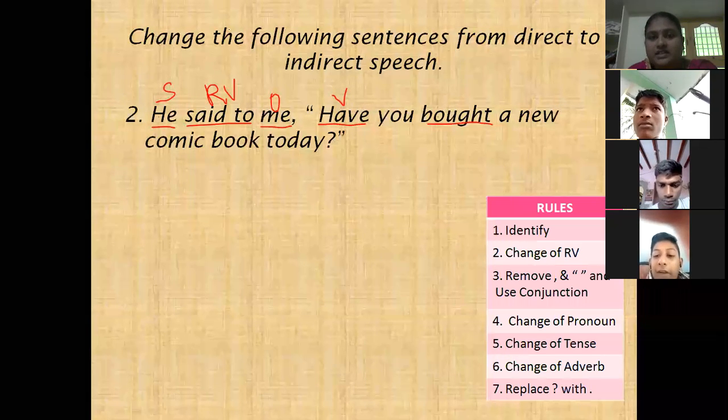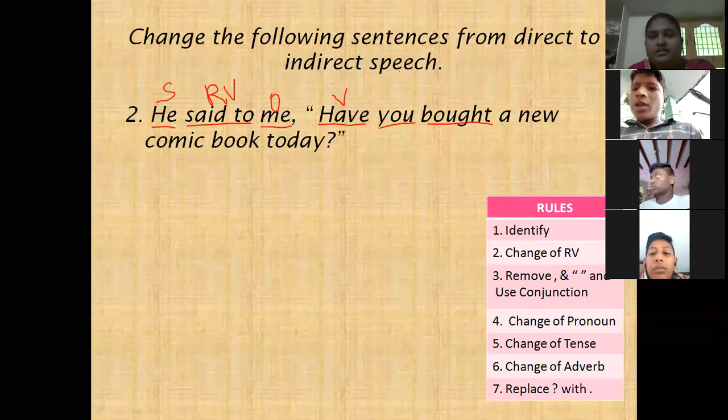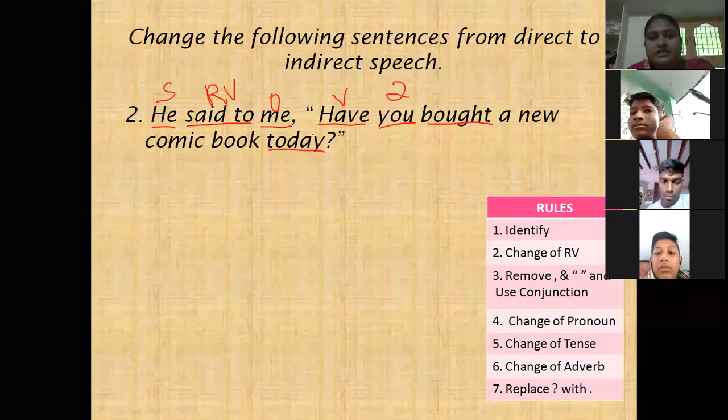And next person. You. 'You' is second person. Very good. And next, 'a new comic book today.' Time is given. So 'today' is the time adverb.